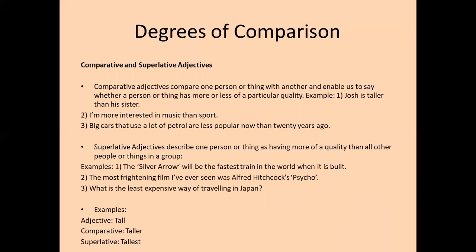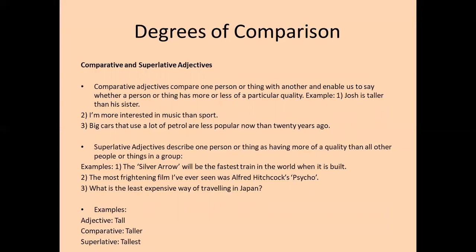Apart from that, there are also degrees of comparison, and they, of course, relate to adjectives. So now when we are talking about degrees of comparison, we need to know what comparative and superlative adjectives are. Now, what are comparative adjectives? Comparative adjectives compare one person or thing with another and enable us to say whether a person or thing has more or less of a particular quality. Let's look at the examples. Examples will make this clear.